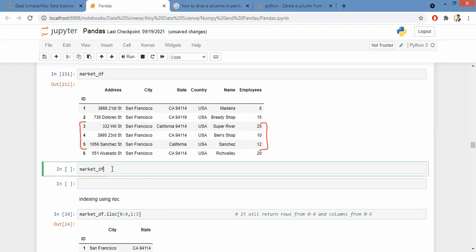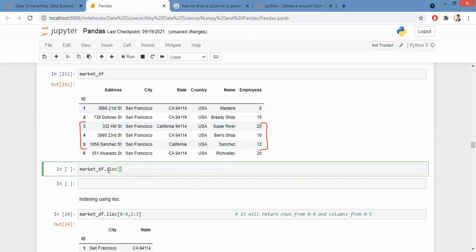How do I do it? Let me begin with iloc. How do I specify iloc? Rahul? The ID number. How do I start? I want to extract 3, 4, 5. 3 to 6. That is where you're confused.